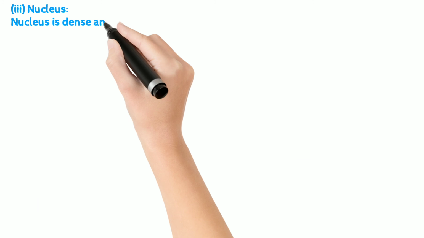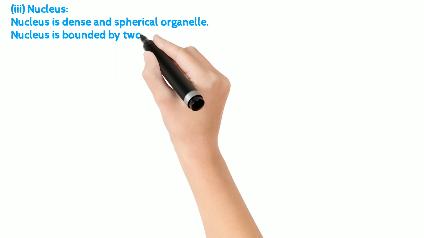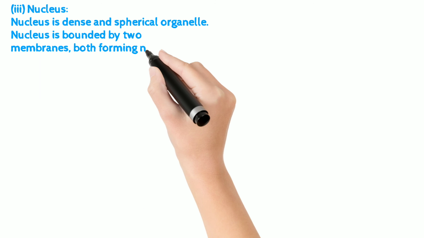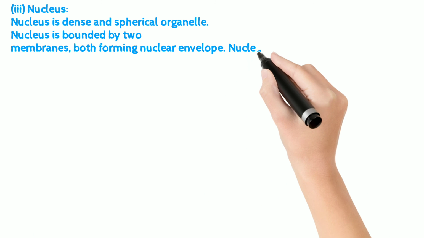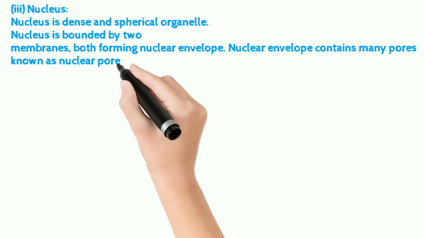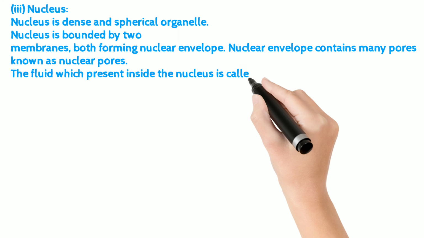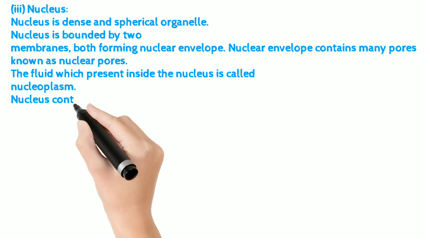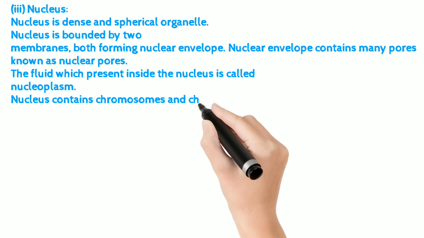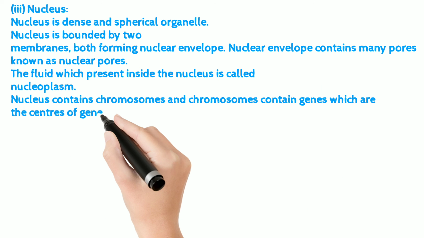Nucleus. Nucleus is dense and spherical organelle. Nucleus is bounded by two membranes, both forming nuclear envelope. Nuclear envelope contains many pores known as nuclear pores. The fluid which is present inside the nucleus is called nucleoplasm. Nucleus contains chromosomes and chromosomes contain genes which are the centers of genetic information.